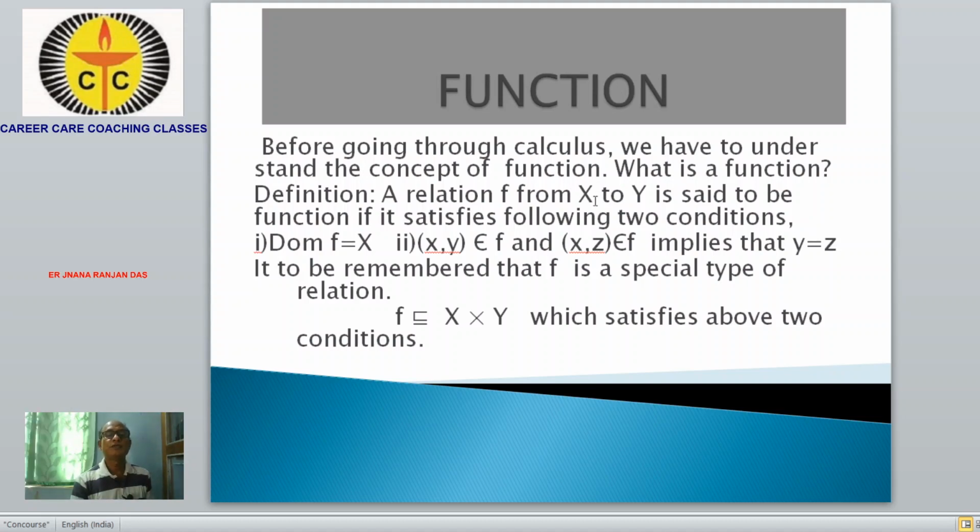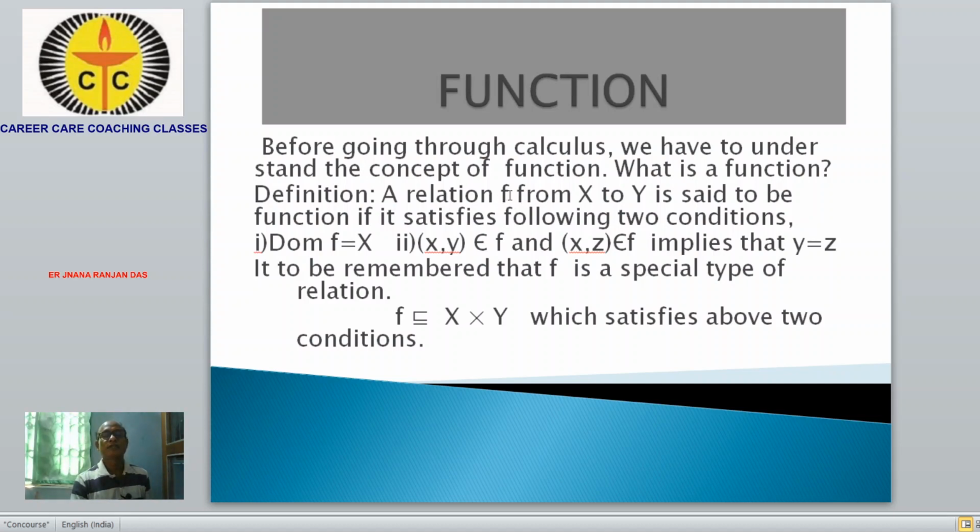Regarding relations, you know, these may be one-one or many-one relations, and our present term, function, is a relation. It's a special type of relation. This is a relation f.